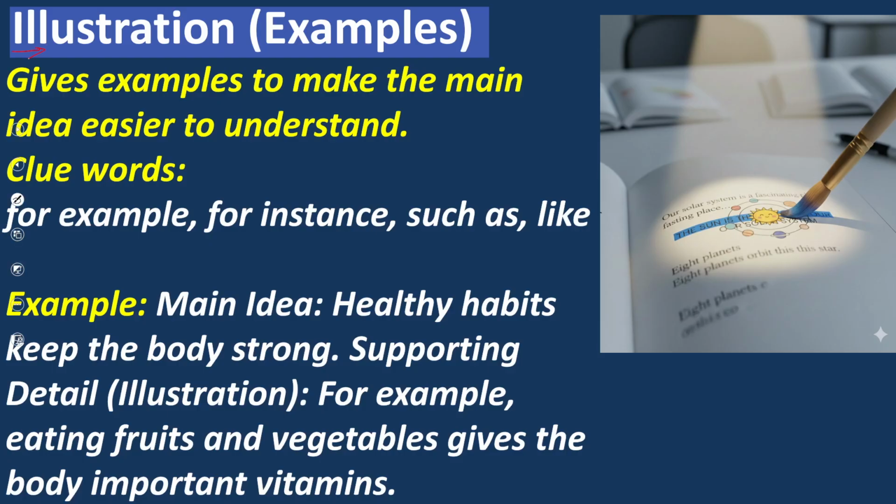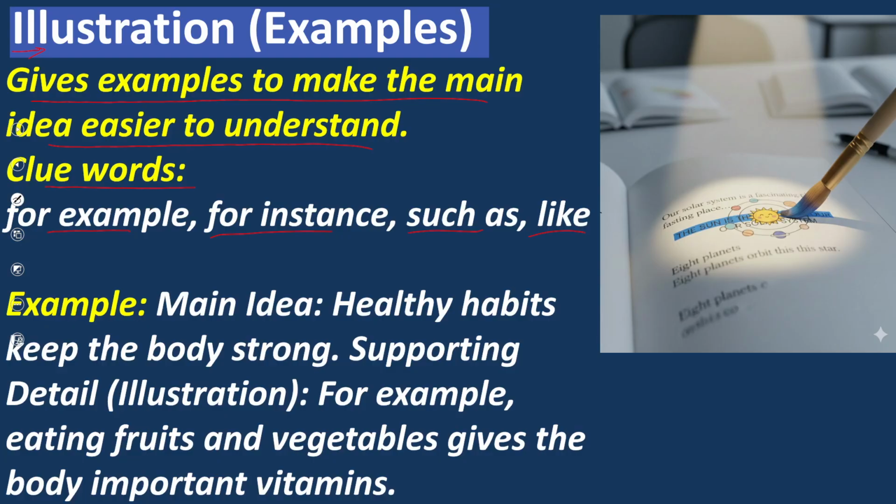First of all, number one, illustration or the examples. Yes, look at this. Give examples to make the main idea easier to understand. This is called illustration. And the clue words of the illustrations are like this: for example, for instance, such as, like. When these words come in the paragraph, you must be sure that these are the illustration. So we can say that examples are simply called illustration, and illustration supports the main idea.